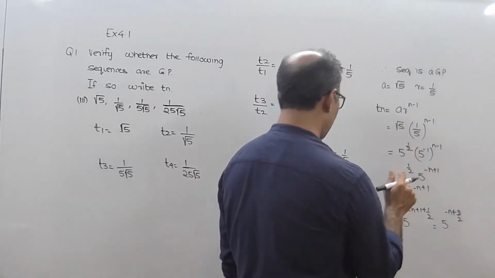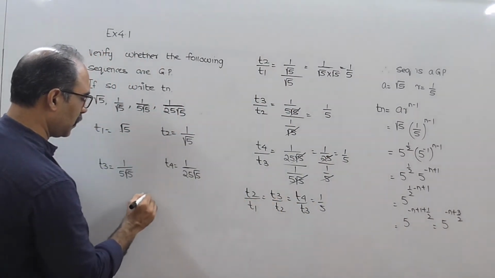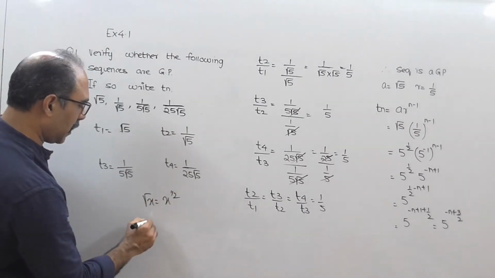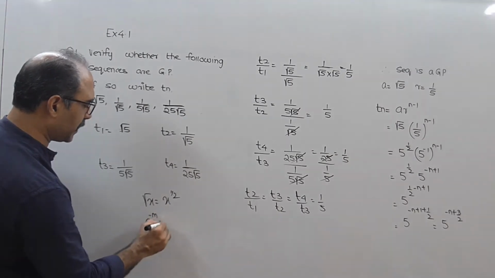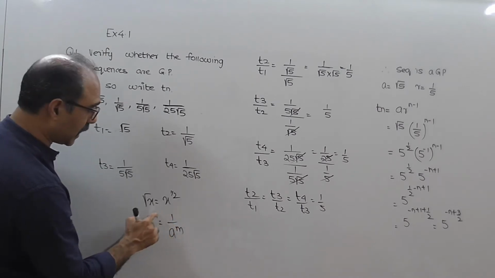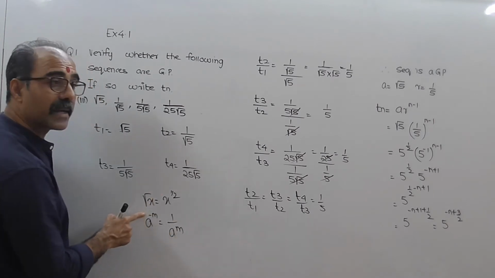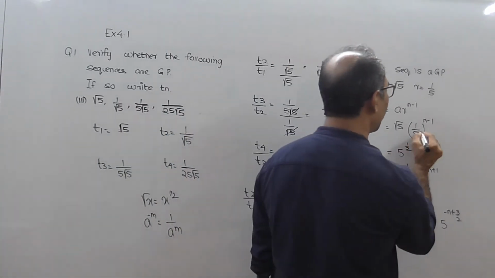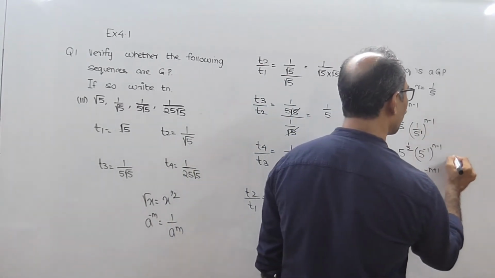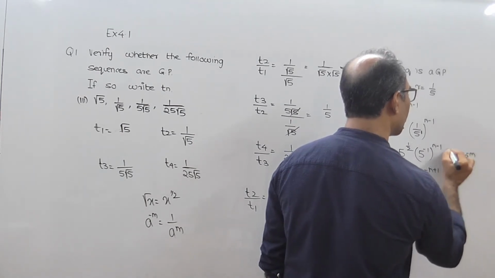Now see, there are certain rules which you have to remember. For example, root of x means x has power half, okay? Then in indices there is a rule which says that a raised to minus m is 1 upon a raised to m. So if I am doing indices, a raised to minus m is 1 upon a raised to m, then 1 upon a raised to m will be a raised to minus m. So this 1 upon 5, 5 means 5 raised to 1. So this is in the form of 1 upon a raised to m. 1 upon a raised to m will be nothing but a raised to minus m.